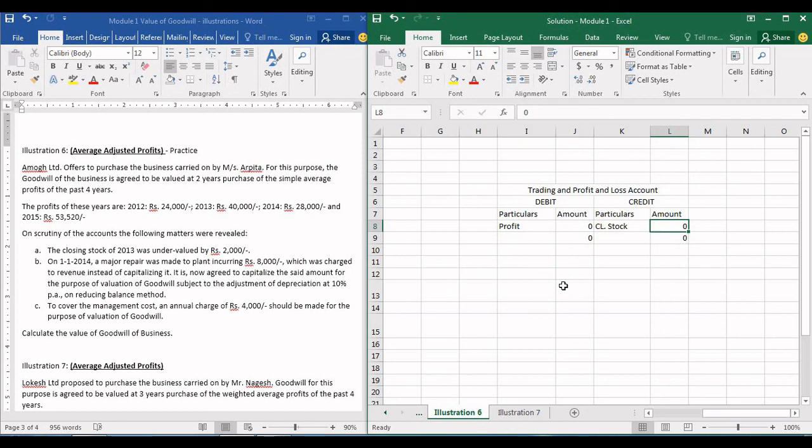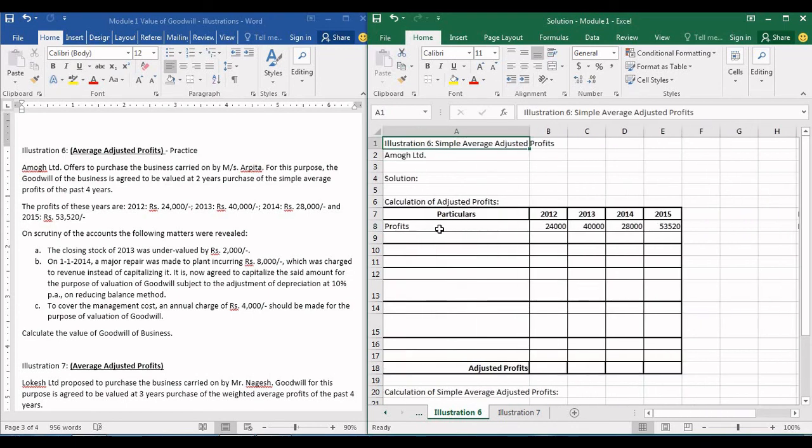Now what will happen because of this? What happens if the stock is undervalued by 2,000? Let's see. We'll mention 2,000 rupees here and see. You see, the profit has now increased by 2,000. Similarly, if there is a reduction in closing stock by 2,000, let's see what happens. So we'll do minus 2,000, which will become 0. You see the profit reduced. That means in the year 2013 the profit was reduced by 2,000 because of undervaluation of closing stock.